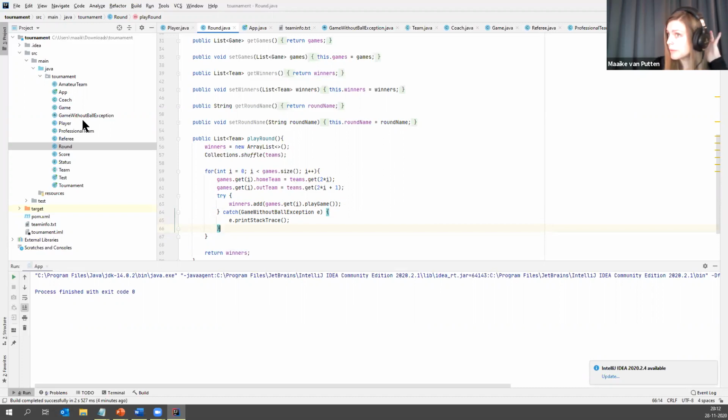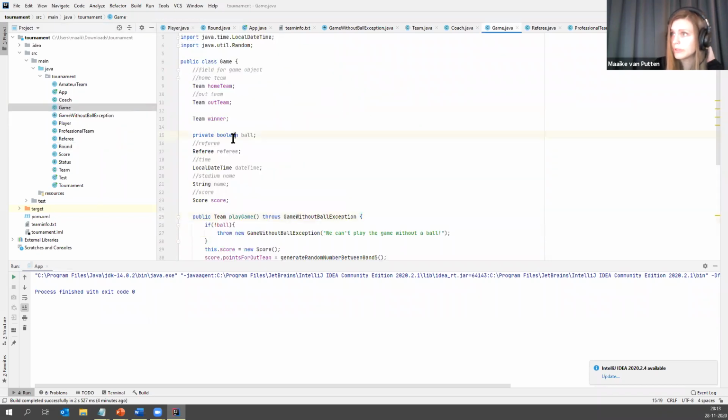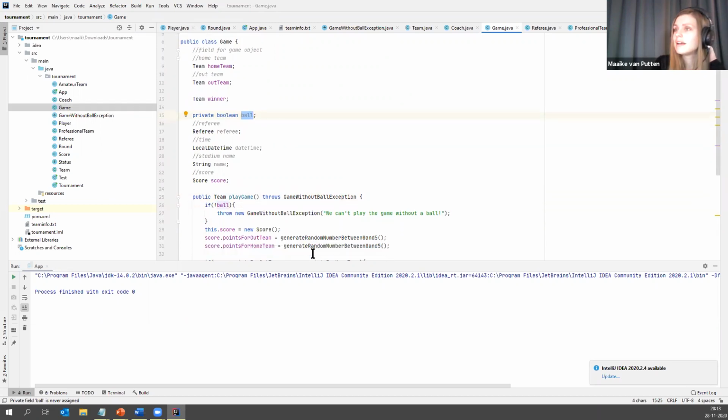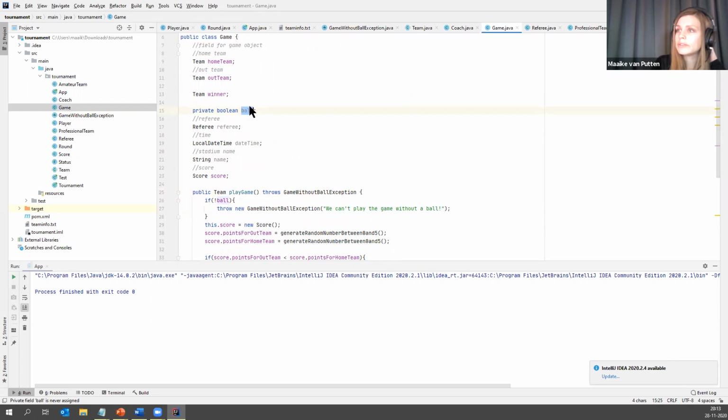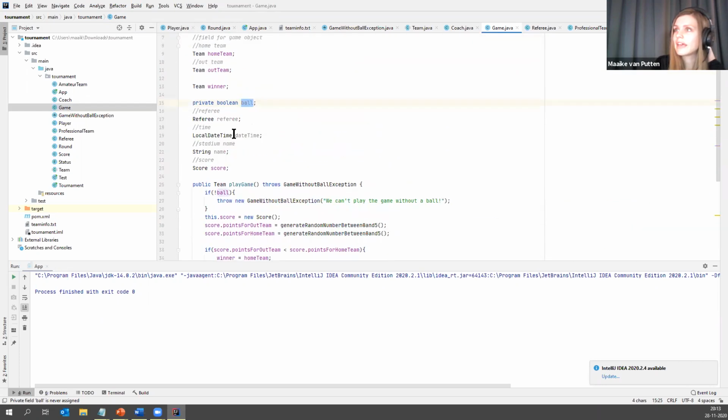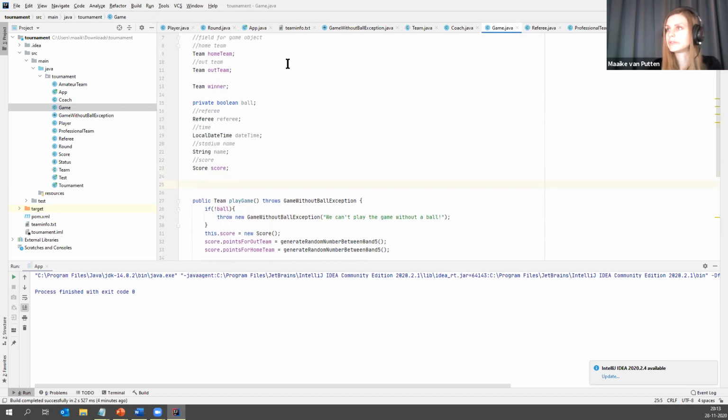Yes, Leon. So we would probably want to make sure that, because Leon is saying the default is false, and he's referring to this one, the Boolean here. When you don't specify anything, this is going to be false, and it's private, so you can't even access it. So we probably want to force that whenever a game is being created, we have to say that the ball is true or something like that, or just put this to true in here, and then by default it doesn't get thrown.